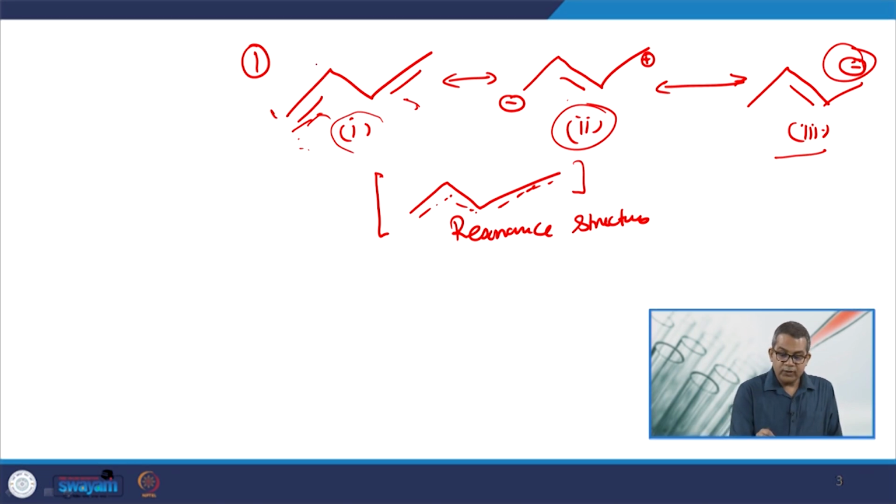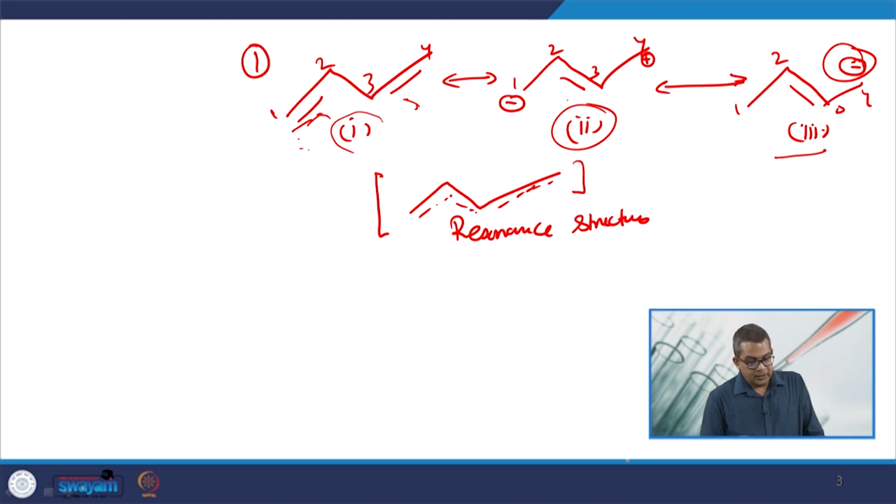So, these are 1, 2, 3, 4. Positions 1 and 3 repel each other, so they may acquire minus and plus at this juncture, or may acquire like this.